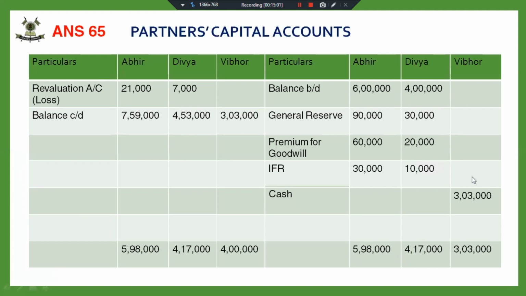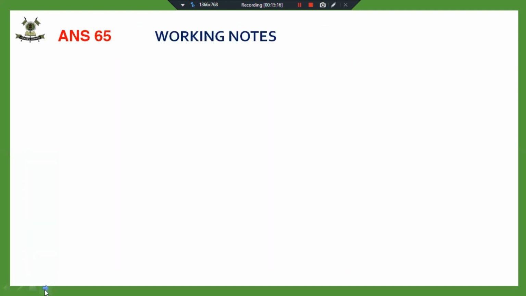Fine. So this is how I have calculated this 3,03,000. Earlier, in whatever questions we did, this amount was given to us. The premium for goodwill was given to us, but right now we have calculated this amount on the basis of the old partners' capital account.